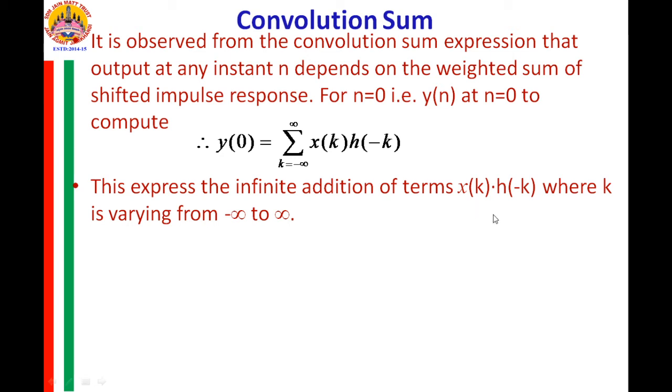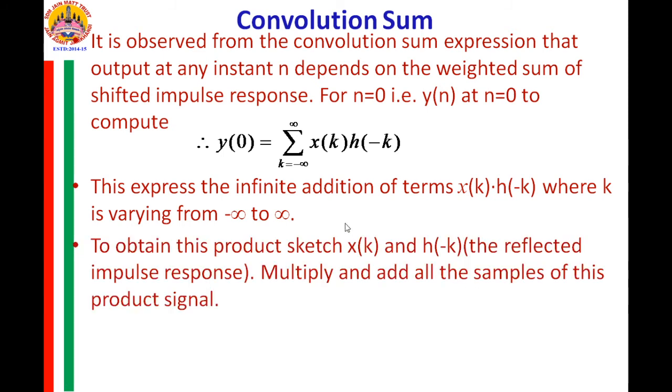Can you guess what is x of k and what is h of minus k? x of k is the signal x of n, which is written in terms of the variable k, and h of minus k is the reflected impulse response, that is, h of n which is reflected to obtain h of minus n, and the variable is changed to k. So you take an impulse response, reflect it, and then multiply with the input signal and obtain the product signal x of k and h of minus k.